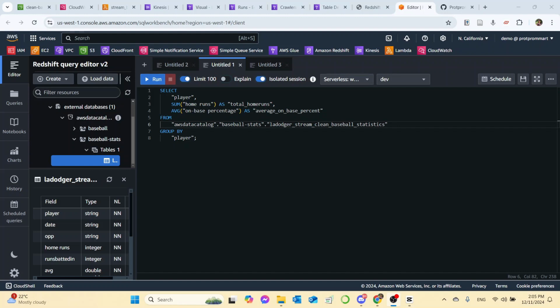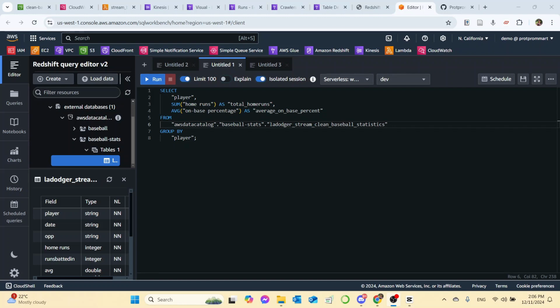And another statistic, which is total home runs they have made so far in this season. So those are going to be two statistics that will best indicate how good of a batter they are in a baseball game.